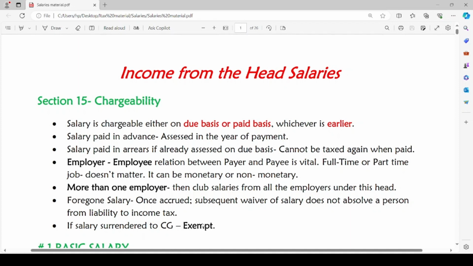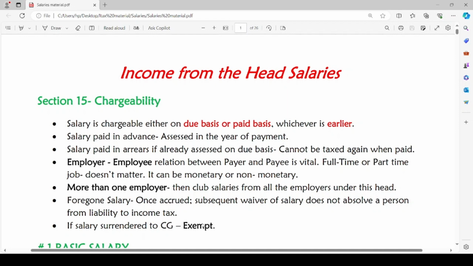That means either on accrual of salary or when the payment is made, whichever is earlier, such salary will be chargeable to tax. When the salary is paid in advance, it is assessed in the year of payment itself.